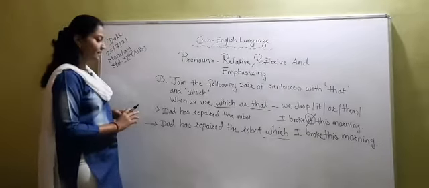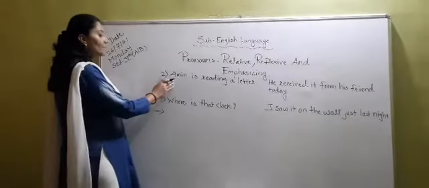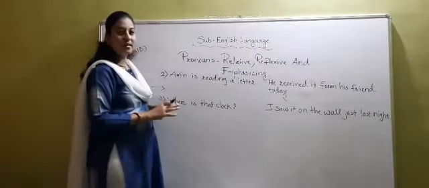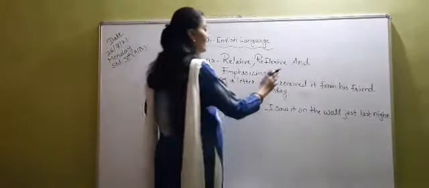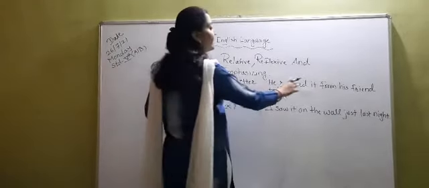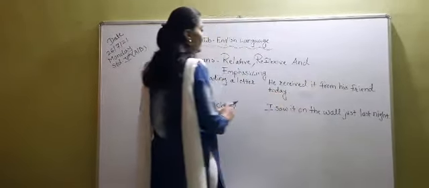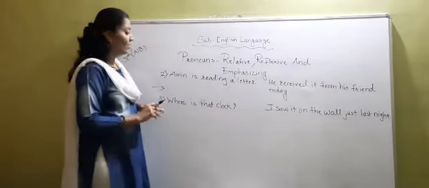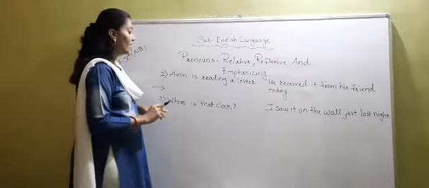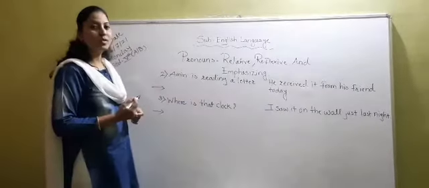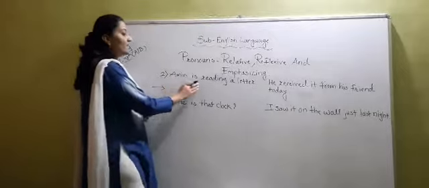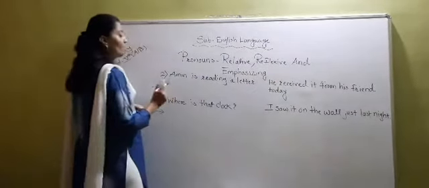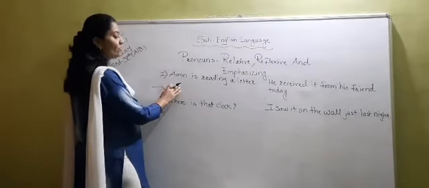Now students, see sentence number 2. Amin is reading a letter. Full stop. In the second column, he received it from his friend today. Now we have to join this sentence either with that or with which. So students, see the answer. Amin is reading a letter. He received it from his friend today. Now we will join this sentence with the help of which.